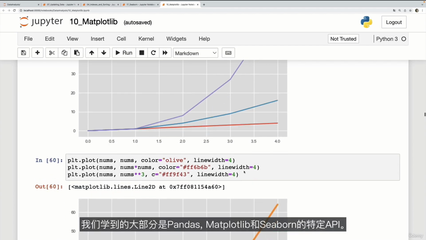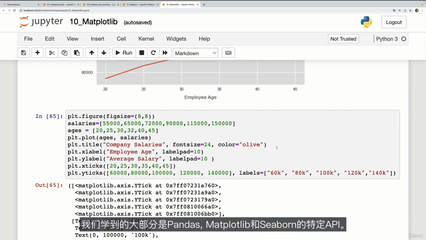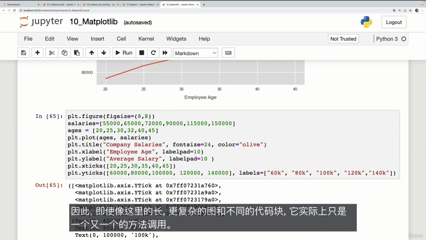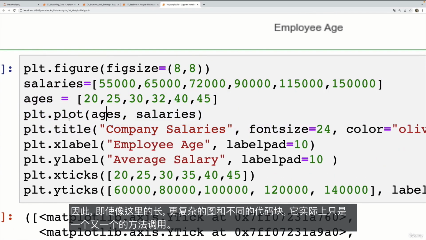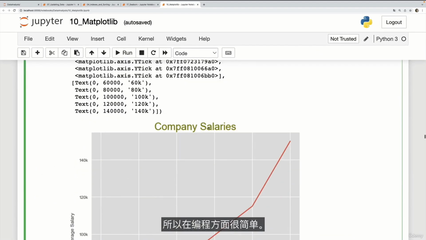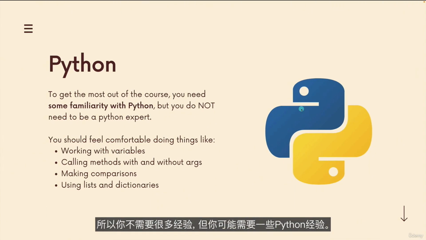Most of what we learn is the specific APIs for Pandas, Matplotlib, and Seaborn. So even the long, more complicated plots and different code chunks here, it's really just one method call after another, after another, after another. So it's pretty easy in terms of the programming. So you do not need a lot of experience there, but you probably want some Python experience.